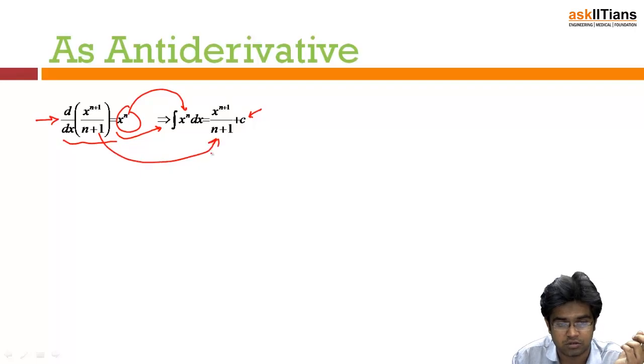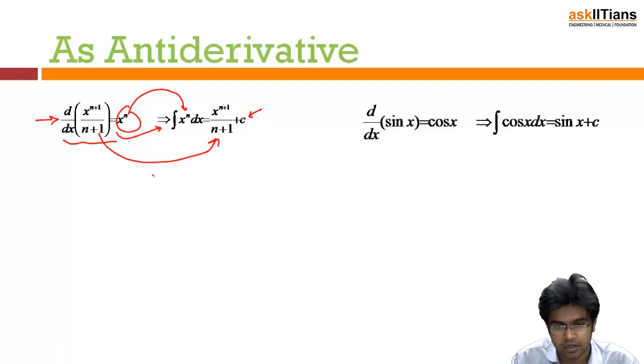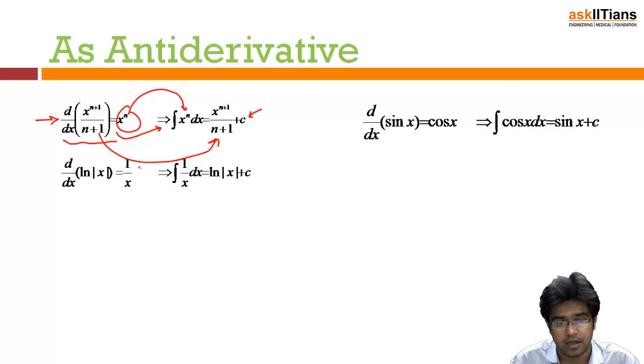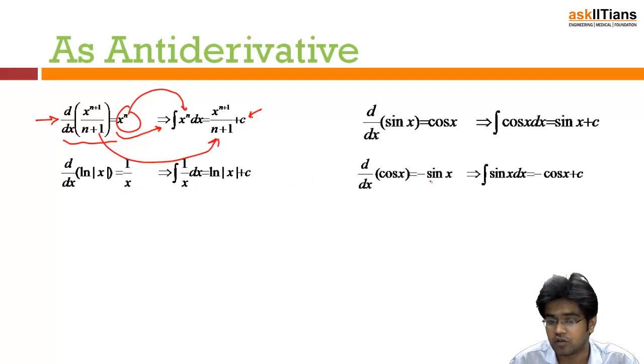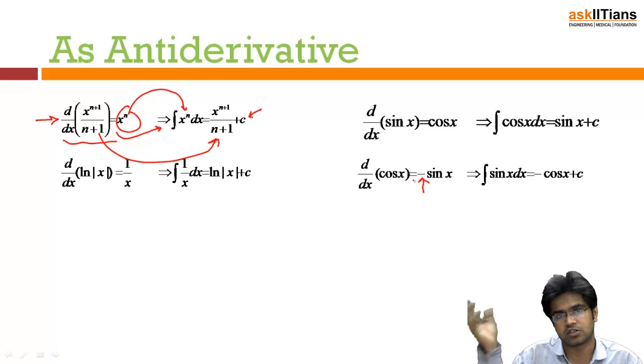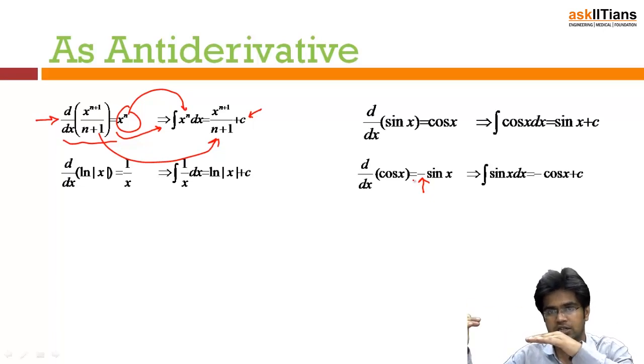be this function. Okay. Similarly, we know that d by dx of sin x is cos x, so integration of cos x is sin x. D by dx of log x is 1 upon x, so integration of 1 upon x will be log x. D by dx of cos x is minus sin x, so integration of sin x will be minus cos x. Why? Because there is a minus sign. Okay. So remember, d by dx and reverse differentiation is like going in that way, and integration is like going in that way.